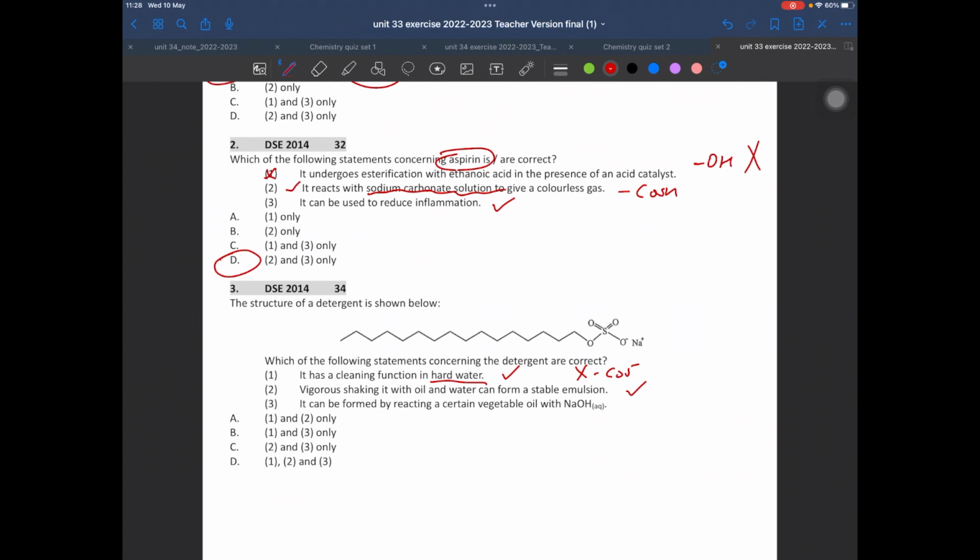Statement 3, it can react vegetable oil and sodium hydroxide to form? No, because this is a soapless detergent. For this one, the product is soapy. So the answer will be 1 and 2 only. That is A.